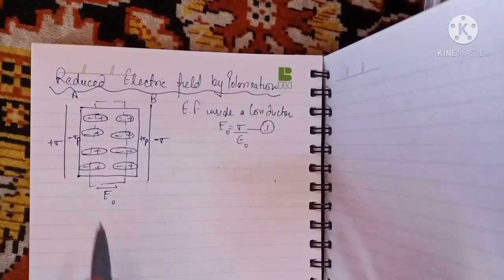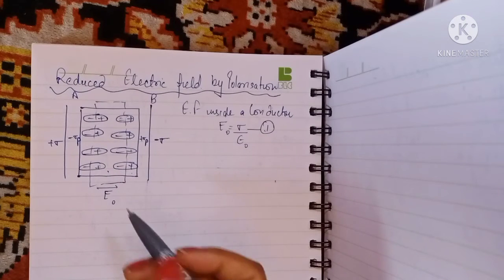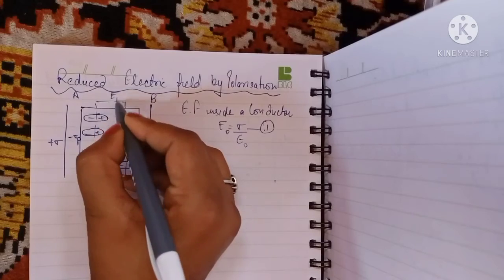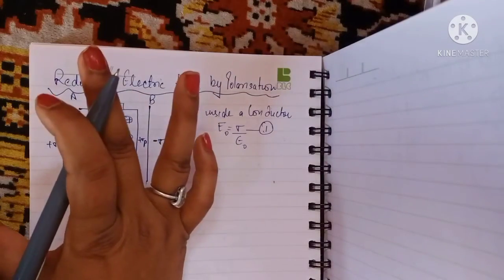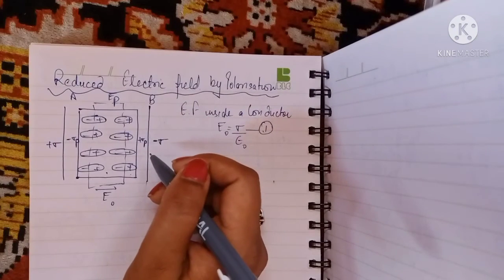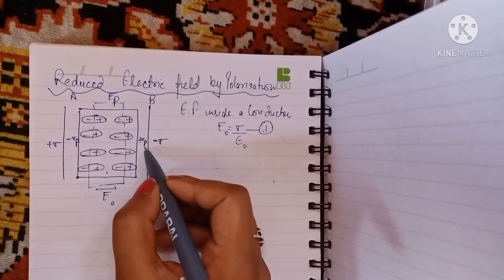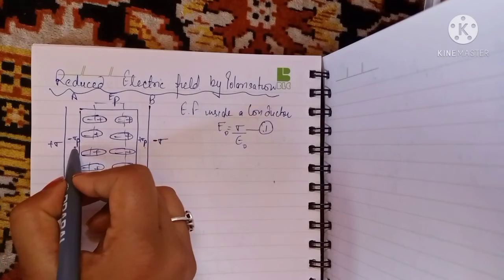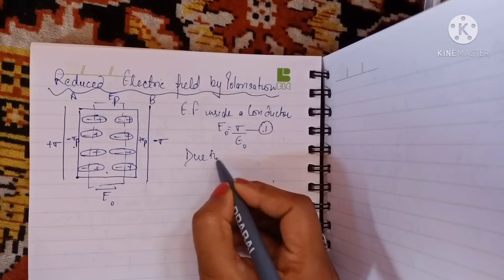Now when a dielectric slab is introduced, an induced electric field arises. Induced electric field means this is EP. As you know, this charge and this charge create their own electric field, which is known as the induced electric field. And if sigma p positive and sigma p negative is its surface charge density, then you can write that due to the dielectric